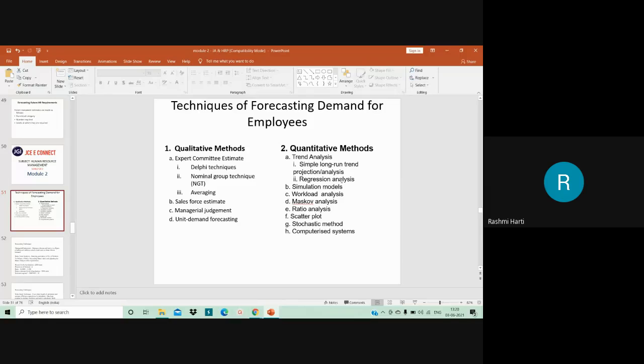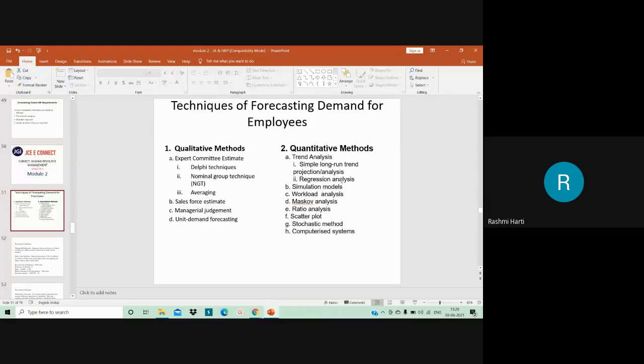Okay, so that is simple long run trend projection analysis. Fine, but it ignores the multiplicity of factors influencing employment levels. Okay, so here the factors which influence the employment level may vary based on the technological changes or whatever it is, that is being ignored.